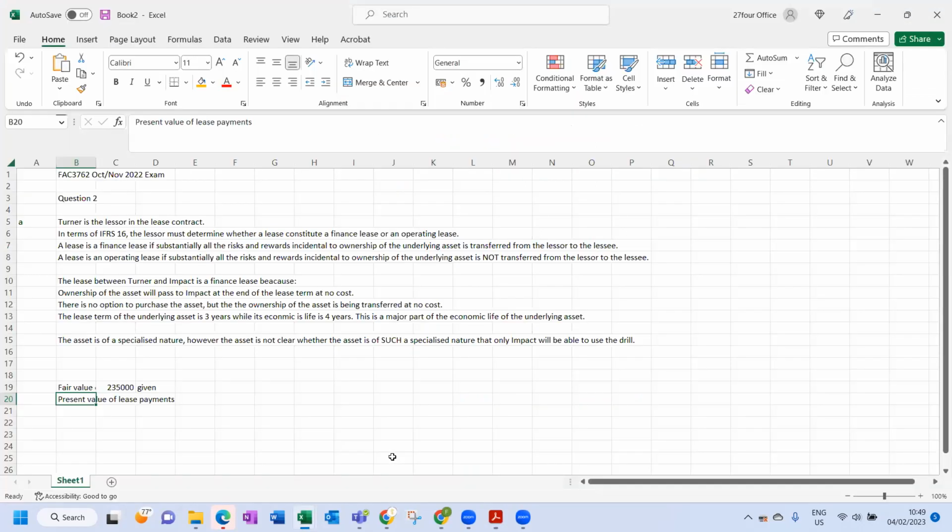I'm going to do a cash flow calculation in Excel. So remember, we have year 0, year 1, year 2, year 3. What can be included? Fixed lease payments can be included.